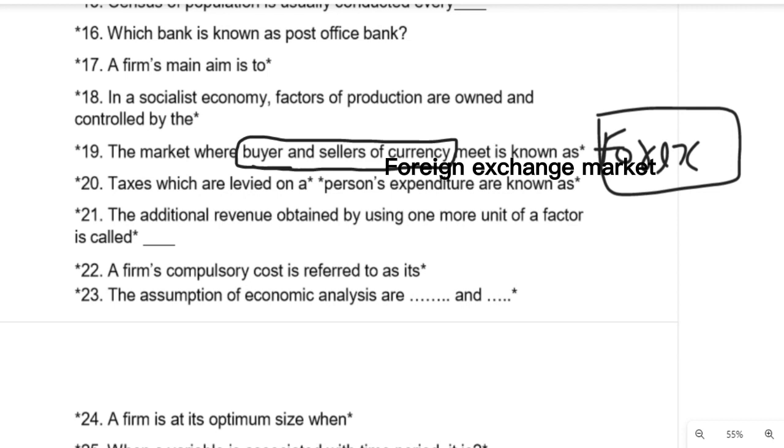Question number 20 says taxes which are levied on a person's expenditure are known as what? What kind of tax are those? We call them purchase tax. When they are levied on people's expenditure, they are purchase tax. And they are under the indirect system of taxing. Remember, they are under the indirect system of taxes because these are taxation on expenditures.